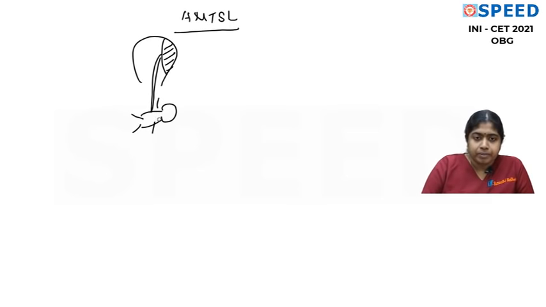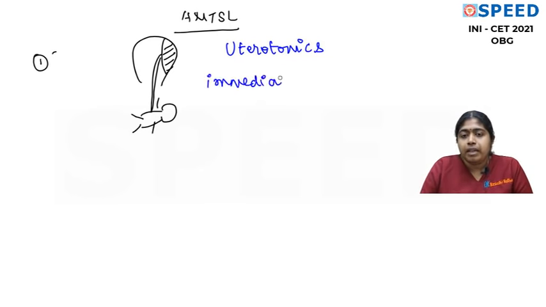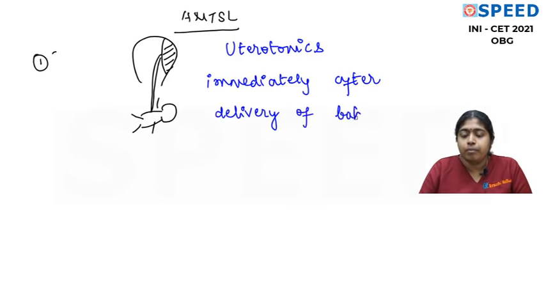Now baby delivered. So the first step in active management of third stage is uterotonics. So let's write it. Uterotonics immediately after delivery of the baby. Each and every word here is important. So here please focus on this word immediately.